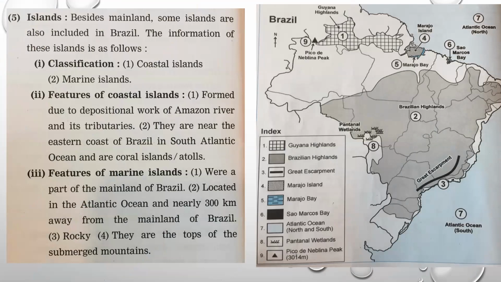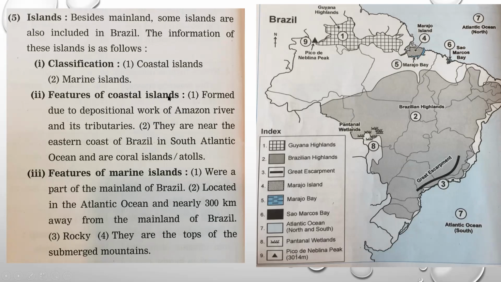Islands part, this we have I think already discussed. The last part, which is related to the Brazil's physiography, coastal islands and marine islands. Now, coastal islands mean, students, the islands which are situated in the coastal area of Brazil, and marine islands which are situated inside these oceans, Atlantic oceans in the north and south, and which are submerged.